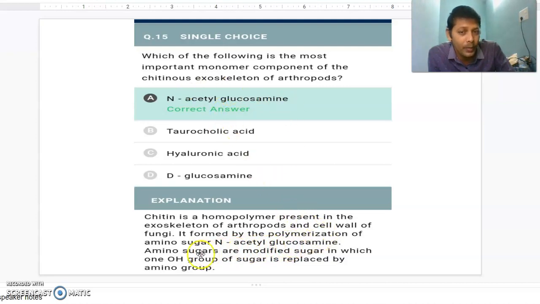Amino sugars are modified sugars in which one of the OH groups of the sugar is replaced by an amino group. That's why these are called amino sugars. In what way are they modified? In the sugar, one of the OH groups is present. That OH group is removed and replaced by an amino group. That's why these are called amino sugars.